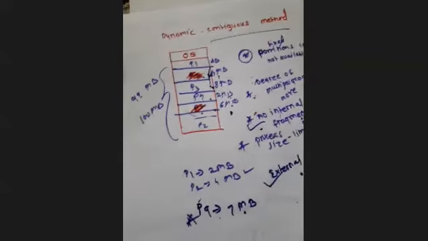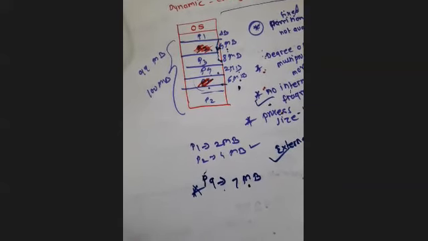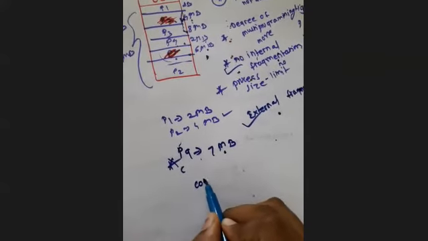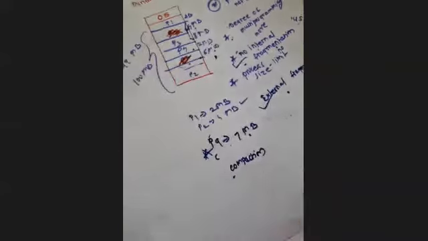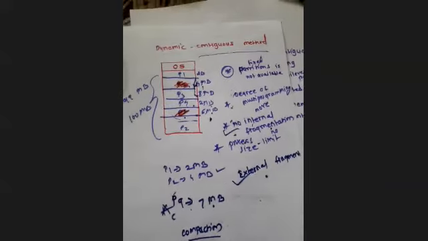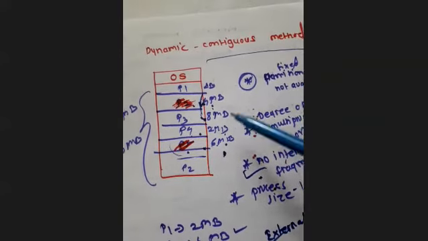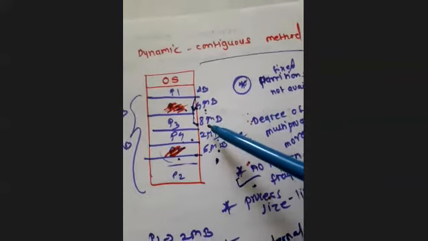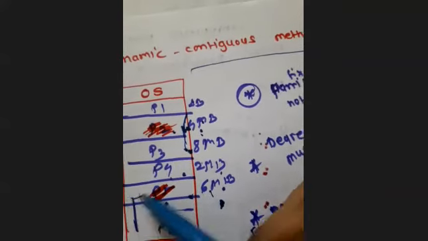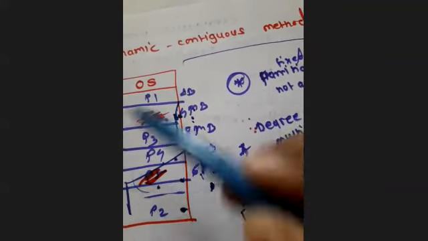There is one method to overcome this problem. That is, 4 MB and 6 MB are available, right? So we will just compact them. That process is called compaction. Compaction is possible, but it is not a feasible solution. Why? Because for that purpose, we have to relocate all these processes, even the ones which are running and executing, and we have to reallocate them. So we have to bring the 4 MB and 6 MB together somewhere, and the processes already available here we have to reallocate somewhere else.